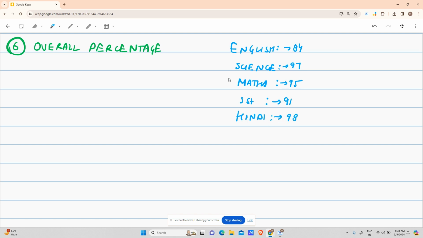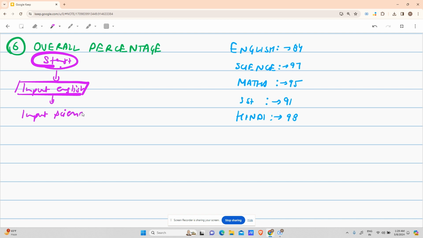So let's compute the percentage. How will we calculate it? It's now your job to return the overall percentage, because I didn't calculate it at that time. Start. Input English, the English marks variable. Similarly, input science.